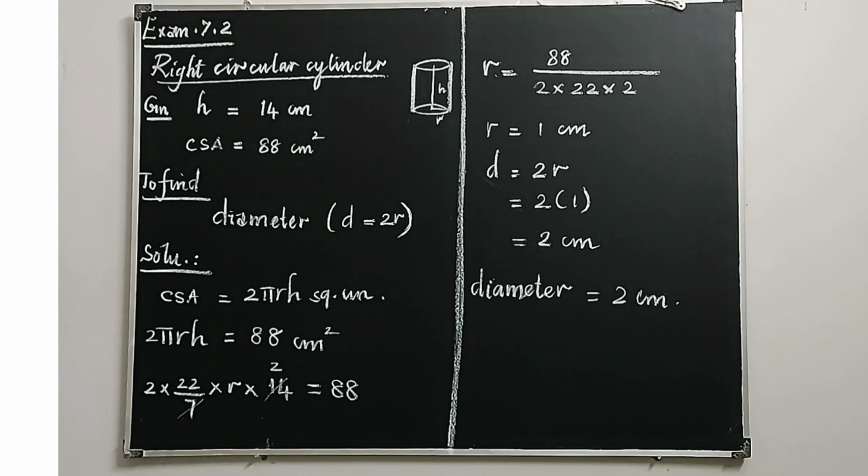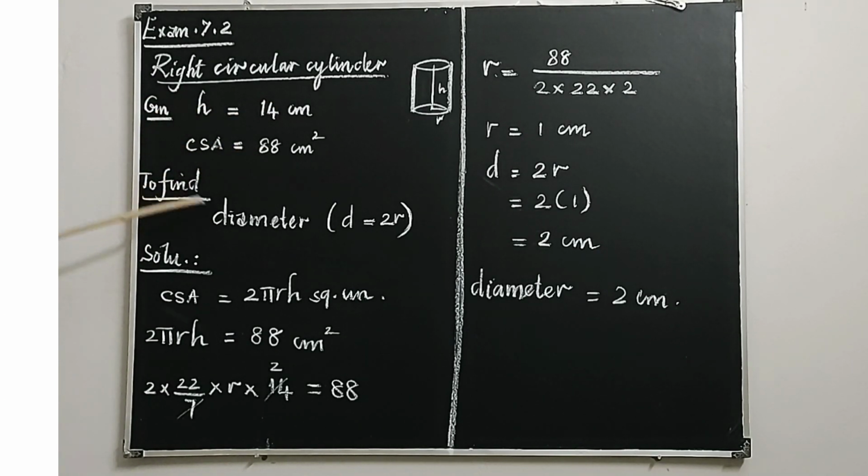So first of all, we have to write what the object is. The object is a right circular cylinder. Draw a small right circular cylinder with the radius and height. And what is given? Height is given as 14 cm. Curved surface area is given as 88 cm square. With the unit you can easily identify which is height and which is curved surface area, people. Height is given in centimeter, curved surface area is given in centimeter square.